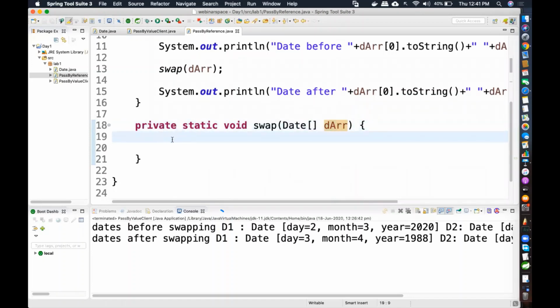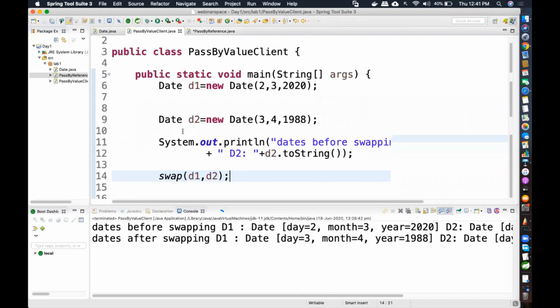So notice, inside the array, what is it? Objects, right? So I want to swap the objects amongst each other in the array. So what should I do? Can you tell me my temporary variable will be of what type? Date, because I'm going to actually swap D1 and D2, which is inside the array. Same logic as you did over here.